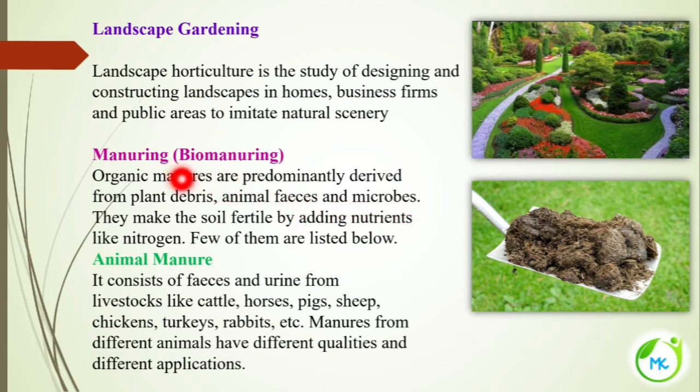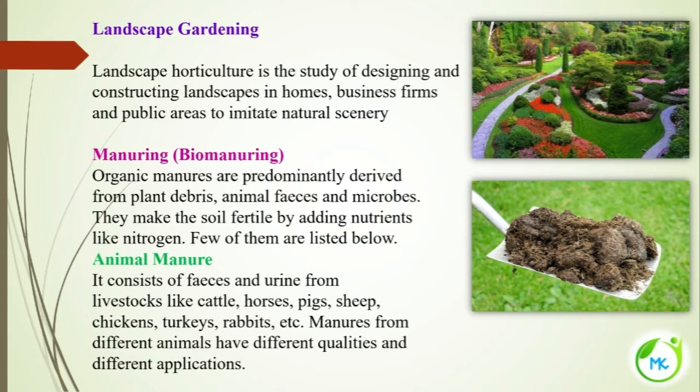A manure is a substance which is added to the crop plants to make the crop grow well. That is, the manure will contain several nutrients which are required for plant growth. Nowadays you would have heard that organic manure has gained much importance instead of the chemical fertilizers which we were using.